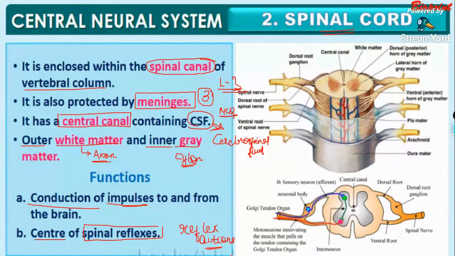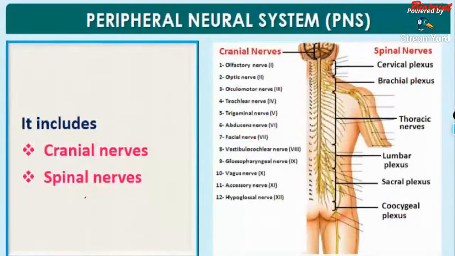Reflex action. So the spinal cord is responsible for conduction of impulses to and from the brain, and it is also the center of spinal reflexes. Reflex actions are not controlled by the brain; they are generally controlled by the spinal cord.